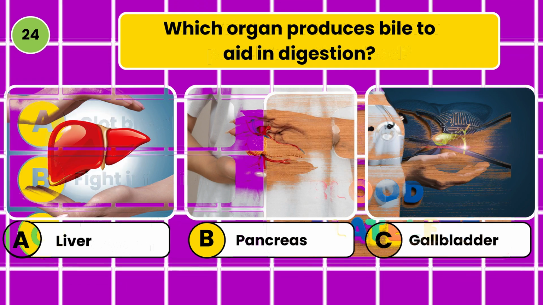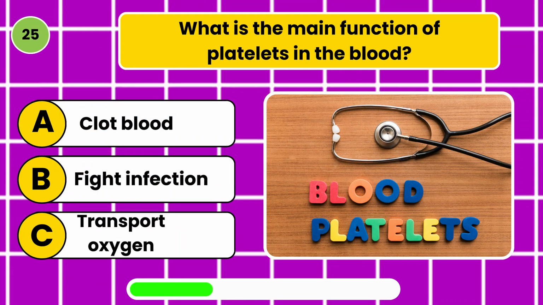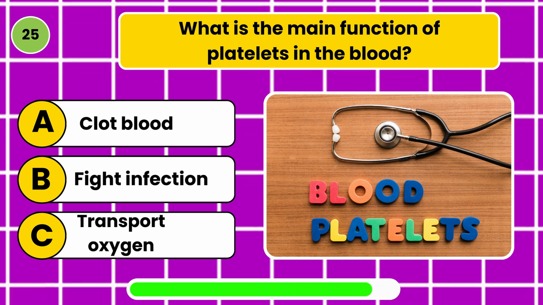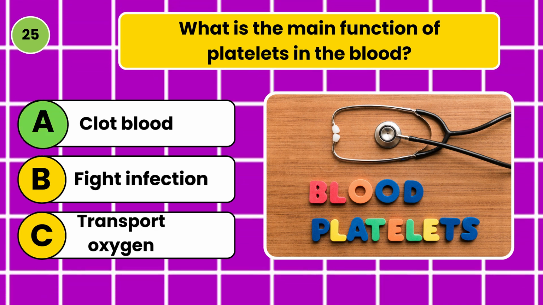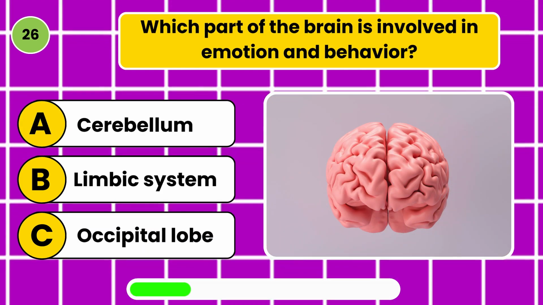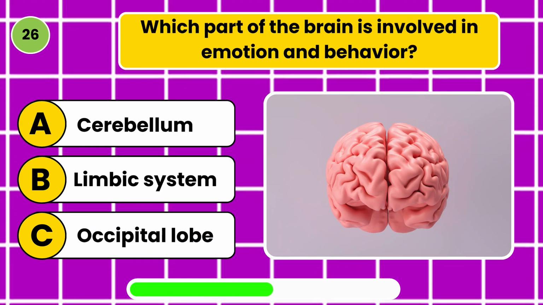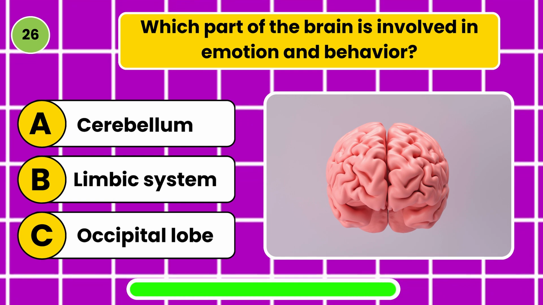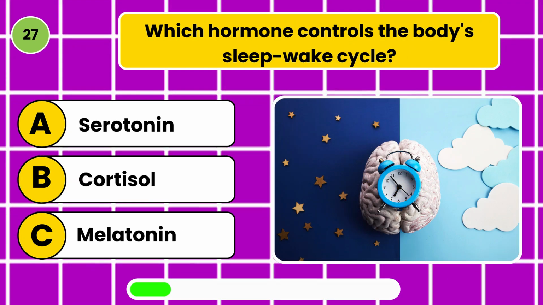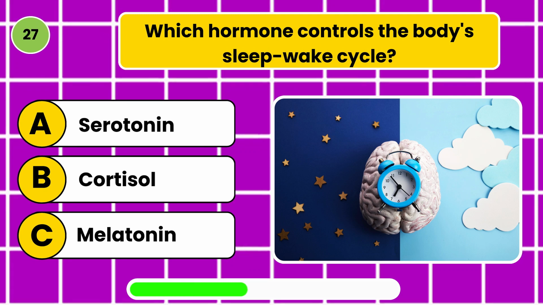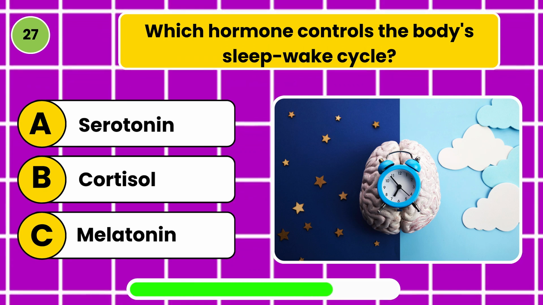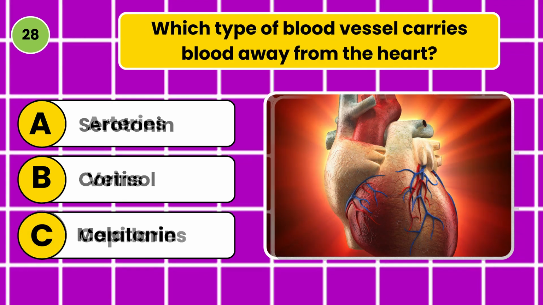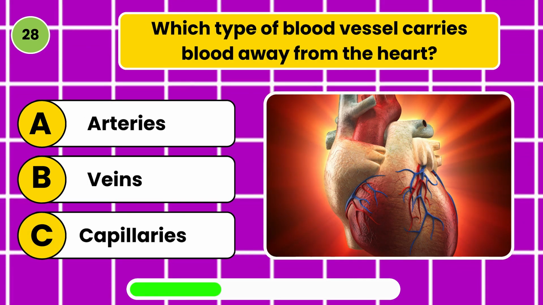What is the main function of platelets in the blood? Clot blood. Which part of the brain is involved in emotion and behavior? Limbic system. Which hormone controls the body's sleep-wake cycle? Melatonin. Which type of blood vessel carries blood away from the heart? Arteries.